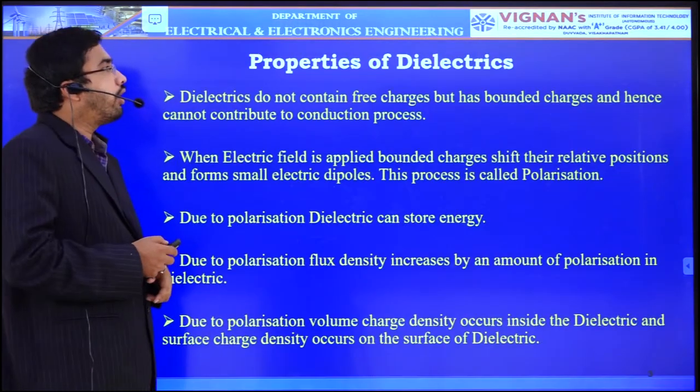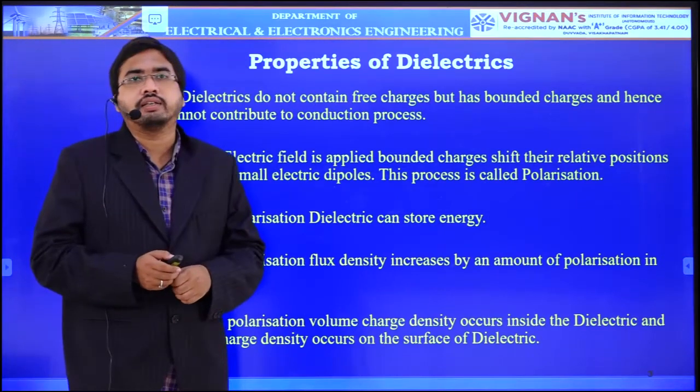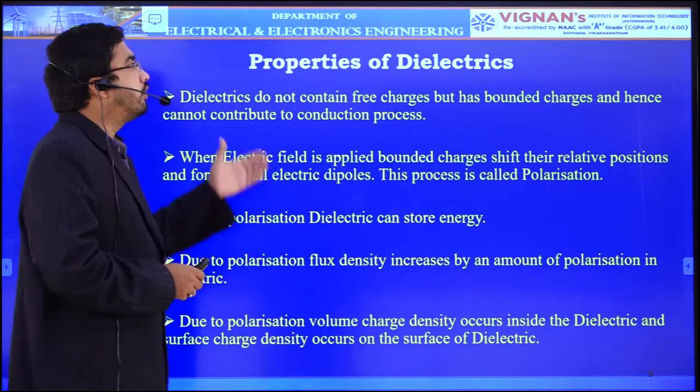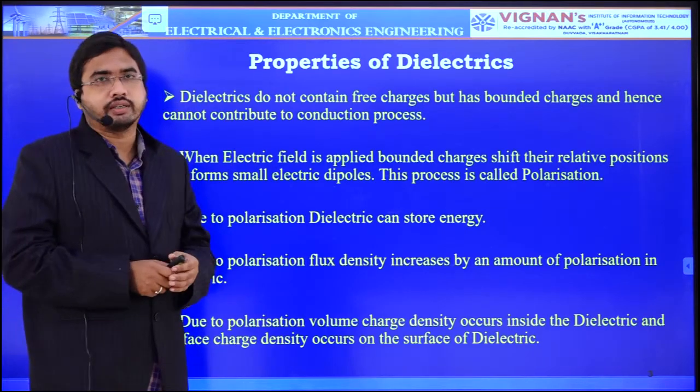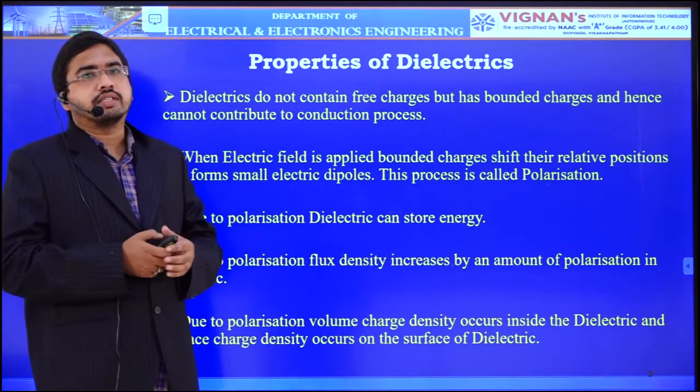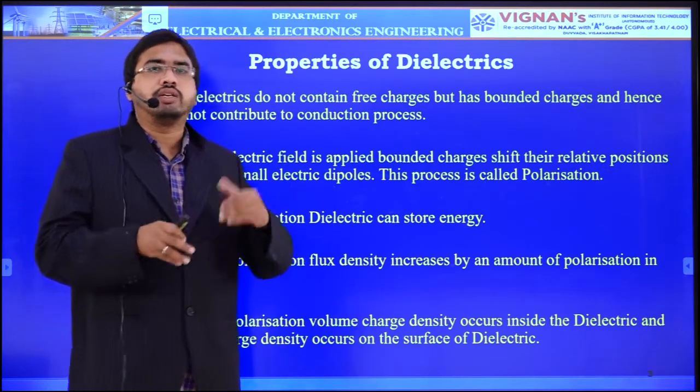Next, we have also seen what is meant by dielectric and all those derivations in our previous sessions. Now we will just revise the properties of the dielectrics. So we generally defined in our previous class that dielectric is similar to an insulator.